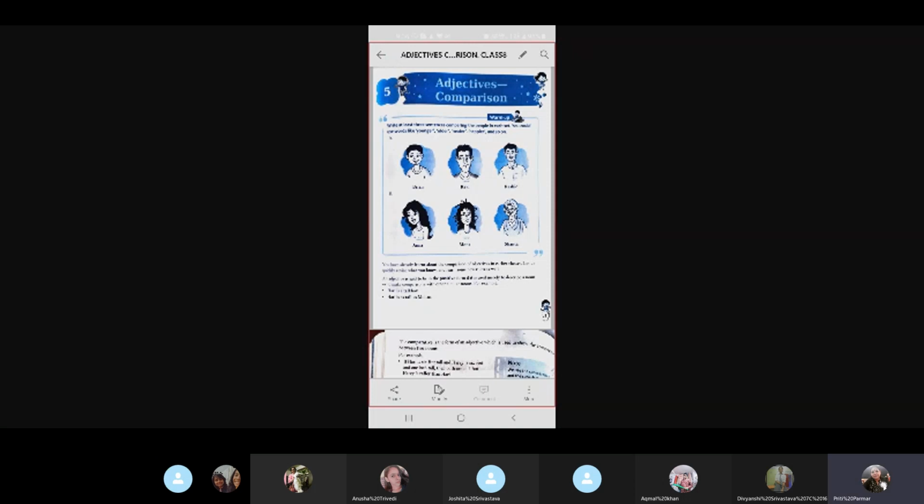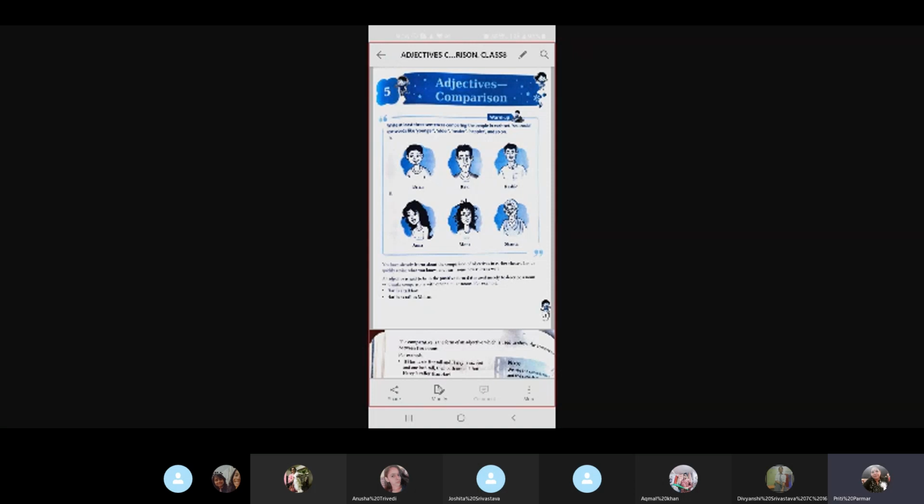Then the third is the superlative degree. That means which is super, all in all. Nobody else is sweeter than her. So we say sweetest. The sentence form for the third one would be: she is the sweetest of all. Okay, so here are the adjectives and the comparisons.